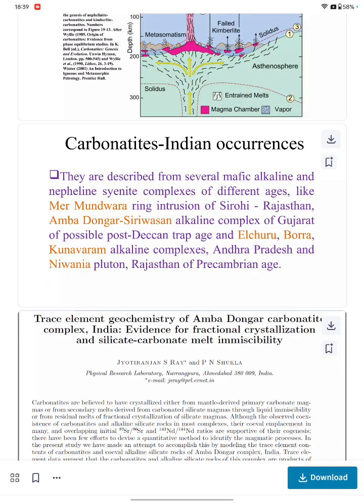So carbonatite Indian occurrences, they are described from several mafic alkaline and nepheline syenite complexes of different ages, like Mer Mundwara ring of intrusion of Sirohi, Rajasthan. We have Amba Dongar Srivisan alkaline complex of Gujarat, of post-Deccan Trap age, Alchuru Bora, Konavuram alkaline complex, Andhra Pradesh, and Nivania Pluton, Rajasthan of Precambrian age.